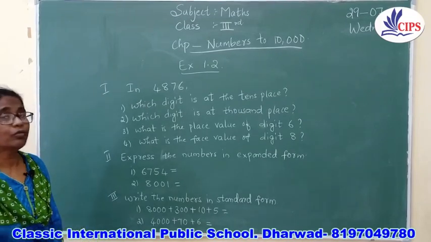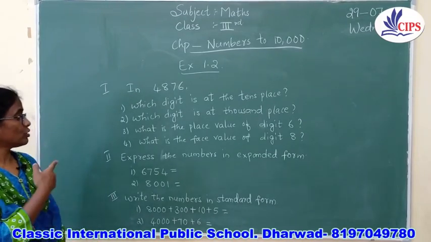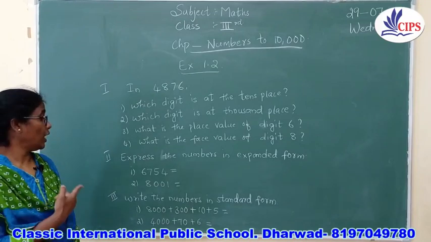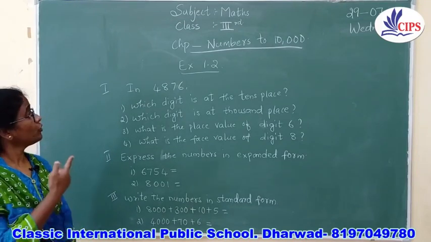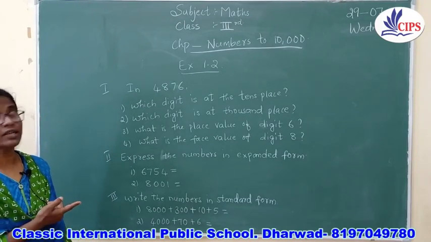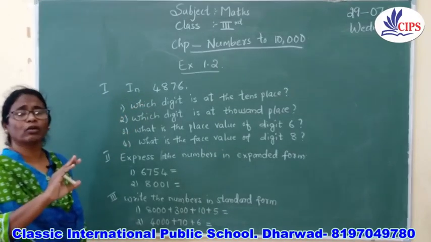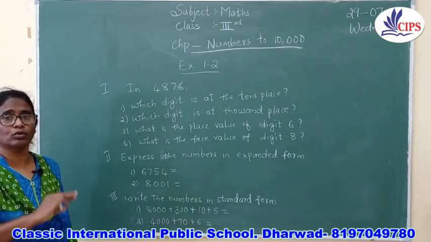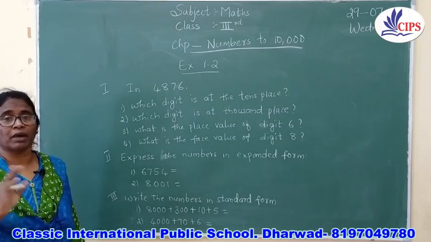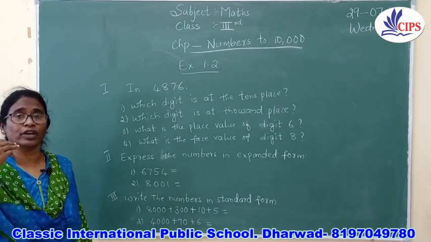Hello children. Now we have studied the place value, the expanded form and also the standard form. So now we are going to come to the next exercise, that is 1.2. In exercise 1.2 we have any number. You can go for any number, whichever is your choice. Don't study only the textbook things. Maths is not only textbook. You can go for any numbers.